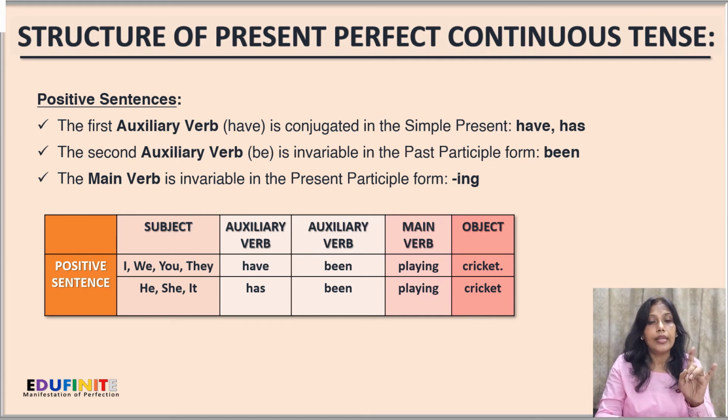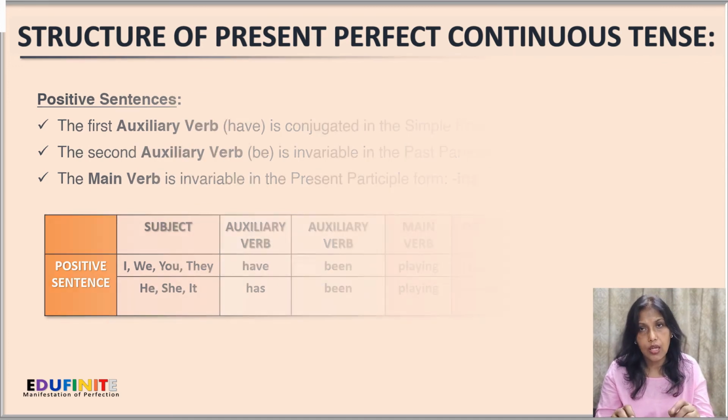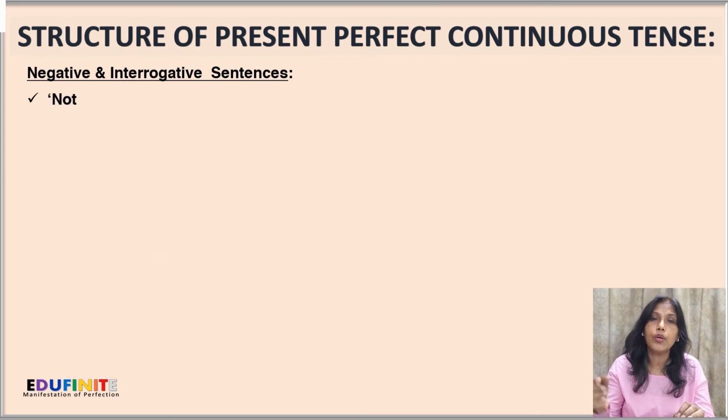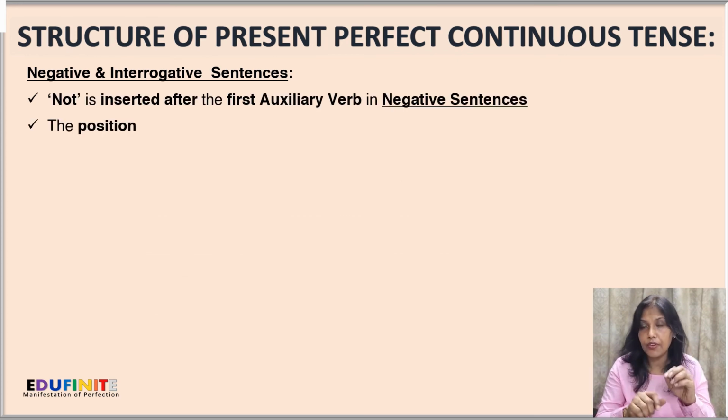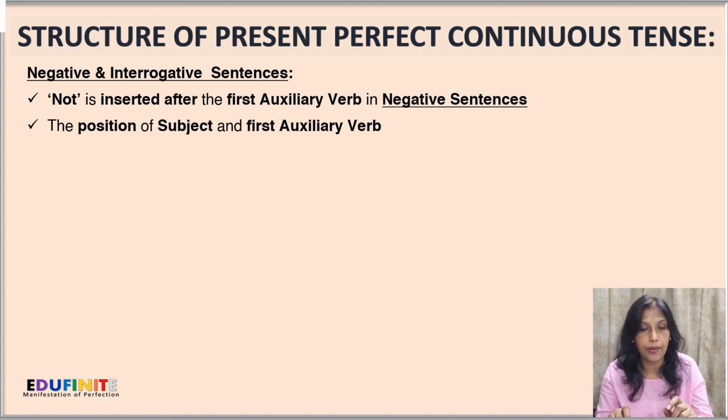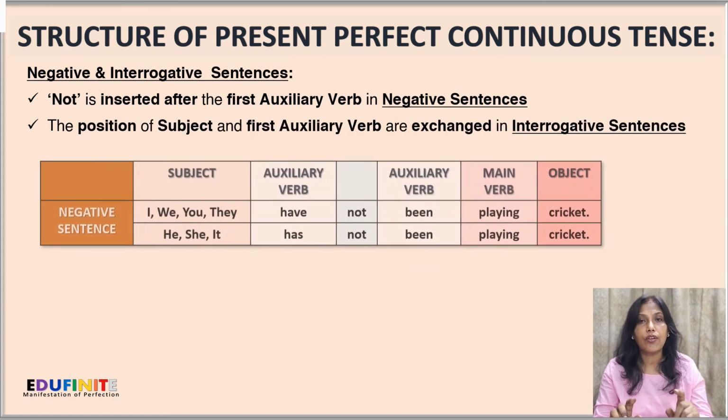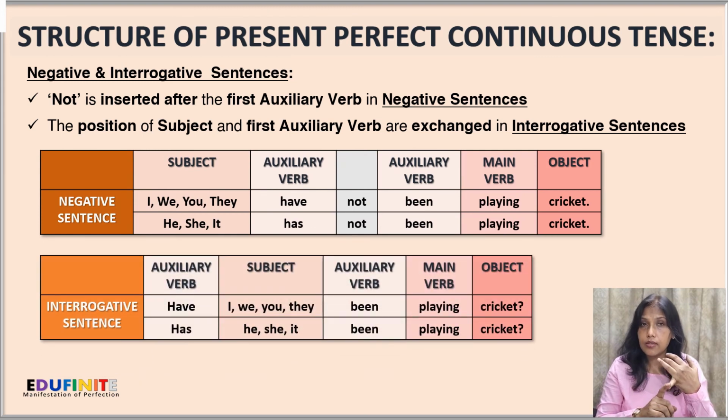Now, the negative and the interrogative sentences, how are they formed in present continuous tense? For negative sentences, again, we'll have to insert not, and we'll have to insert it between the first auxiliary verb and the second auxiliary verb over here. So the sentences for the first person singular and plural, second person singular and plural, and for the third person plural, first auxiliary verb will be have, then we'll have to insert not, and the second auxiliary verb been, and the main verb play with ing, so playing.